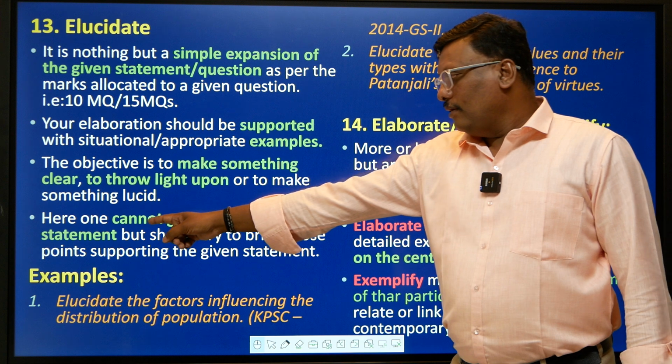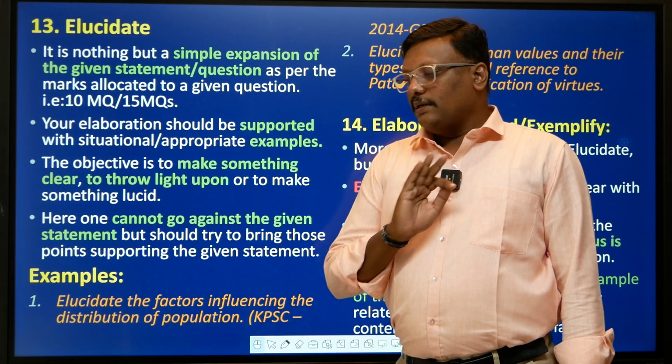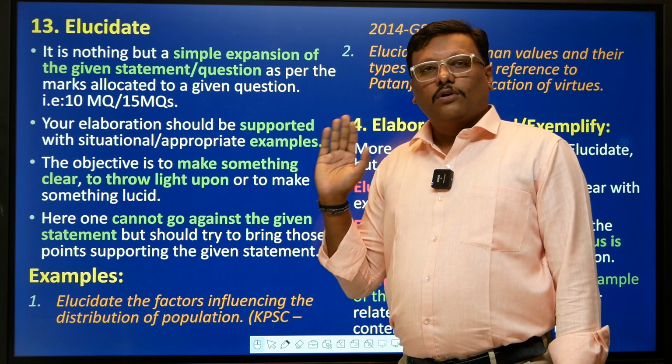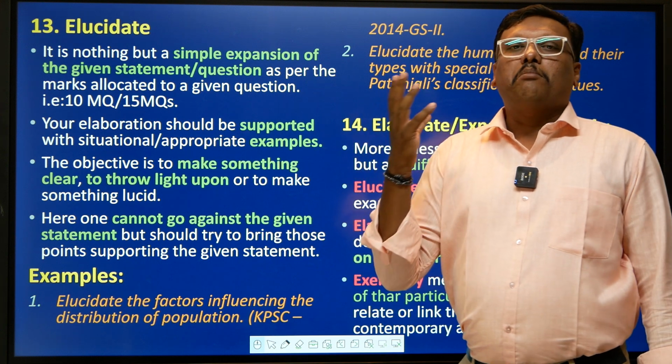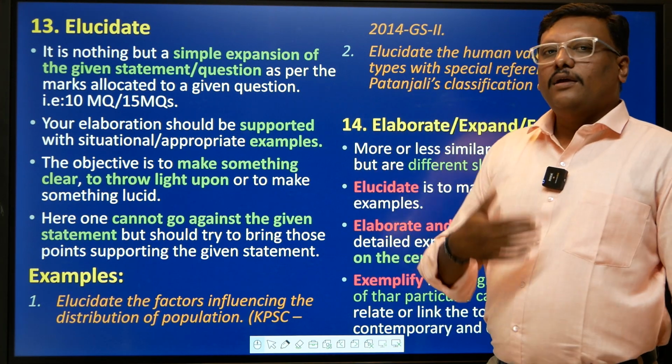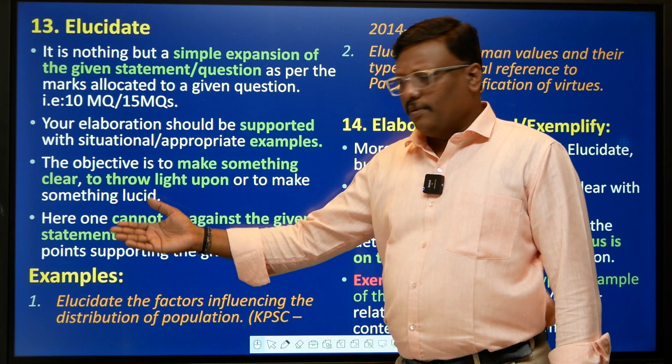So that means again follow this rule, you cannot go against a given statement. In elucidate, you cannot write something contrary to it. Like comment, you have to go with the statement, but try to make it much more clear. A statement is given, make it clear to the reader by circumstantial evidences, right? Or some very acceptable proofs.